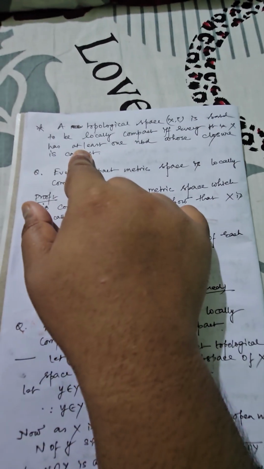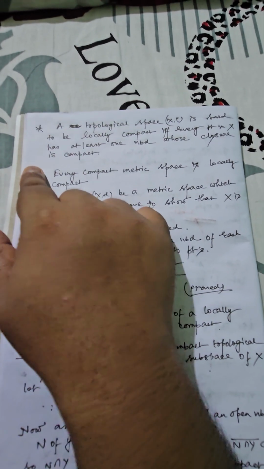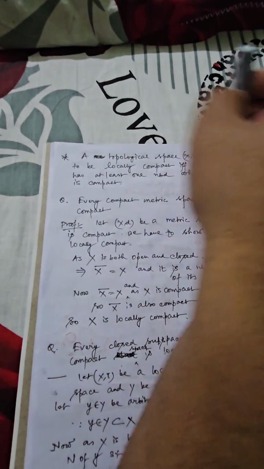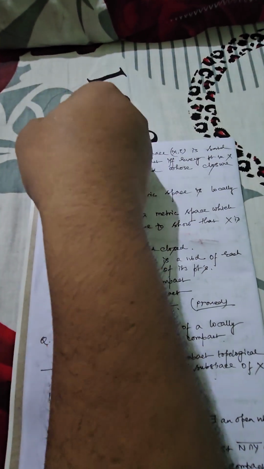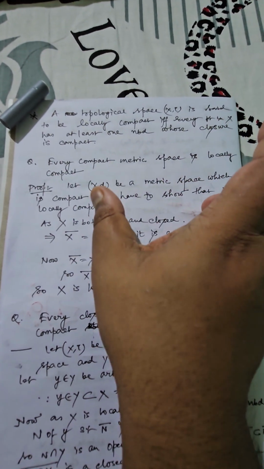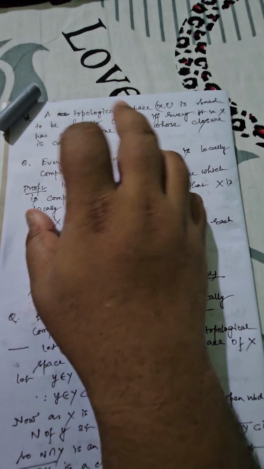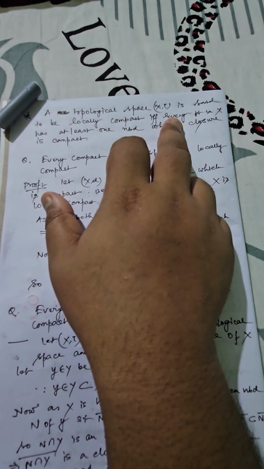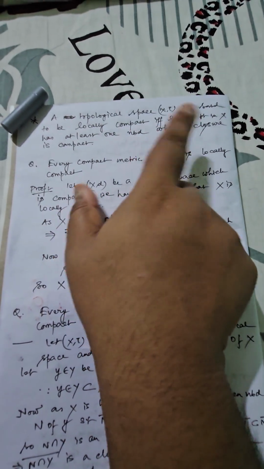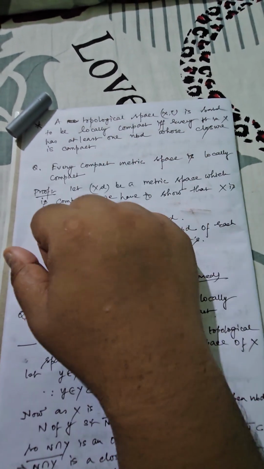Now moving on to the next part, I am going to consider a topological space (X, τ). When is it said to be locally compact? This is an entirely different topic, but for your examination purposes I have created this video in this fashion. The important things are collected separately. Locally compact means what? It will be locally compact if and only if every point in X has at least one neighborhood whose closure is also compact.